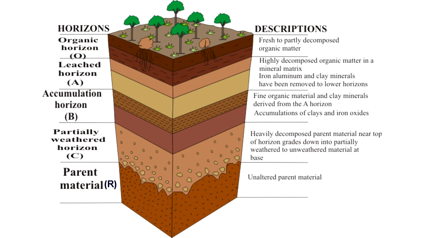You can see the top layer, which is the O horizon, which is organic material, leaf litter. Below that is the A horizon, which is relatively less in organic matter, but it is rich compared to the B horizon. The B horizon is called the zone of accumulation, because leaching from the A horizon takes place and accumulates in zone B. The C horizon is weathering soil, with little organic material or life, and R is the unweathered parent material.